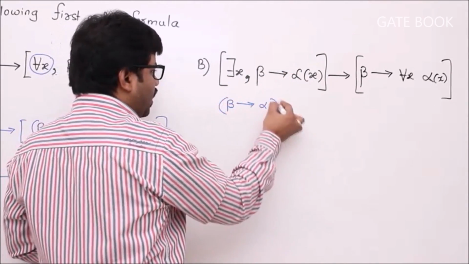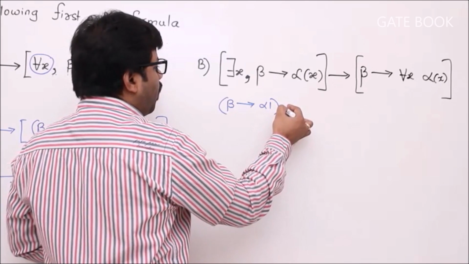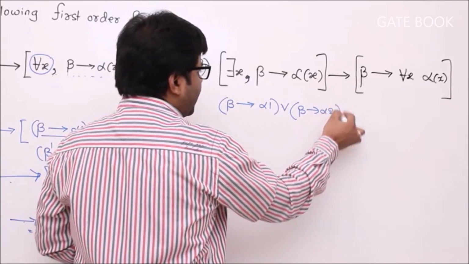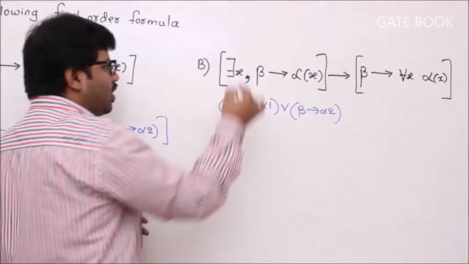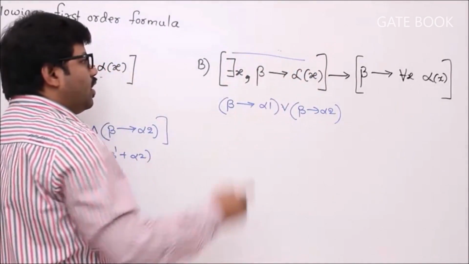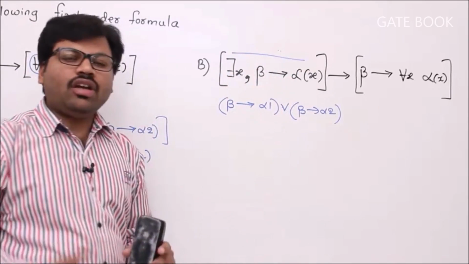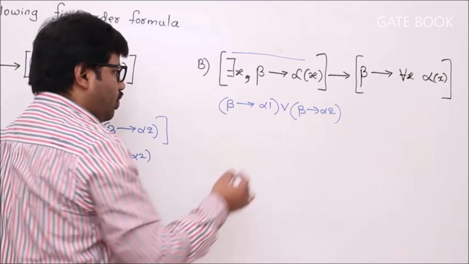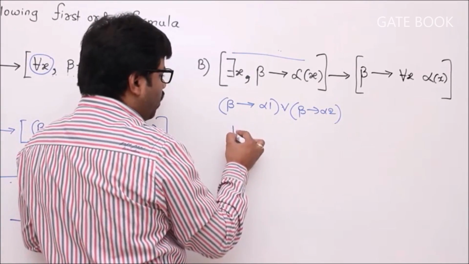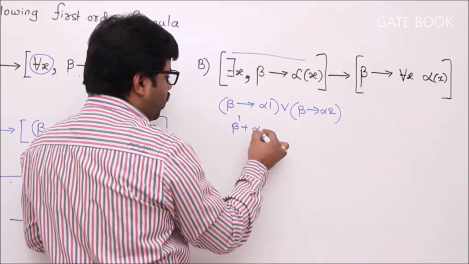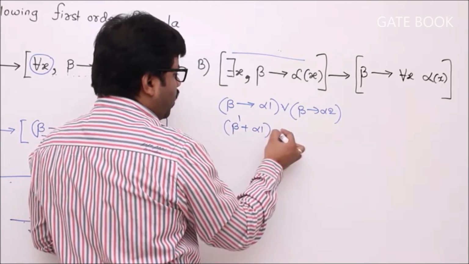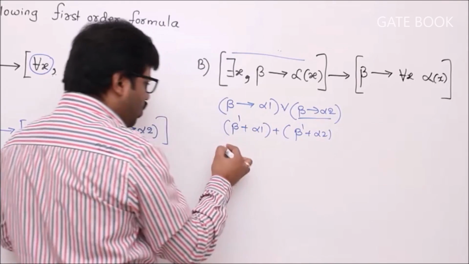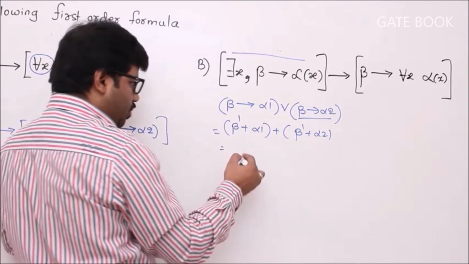So beta implies alpha 1 or beta implies alpha 2. This is the expansion of there exists x, isn't it? I am targeting this one. There exists x formula is nothing but formula 1 or formula 2, isn't it? Now if you simplify it, it will become beta bar plus alpha 1 plus beta bar plus alpha 2. I am converting into Boolean expression or digital expression.